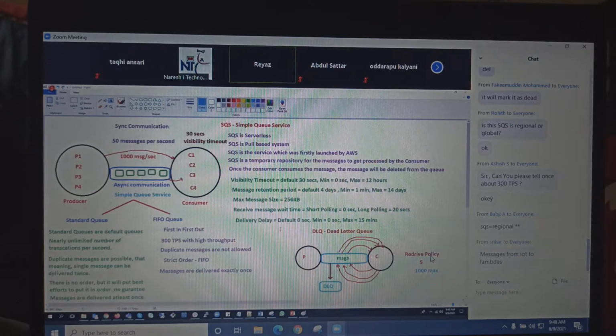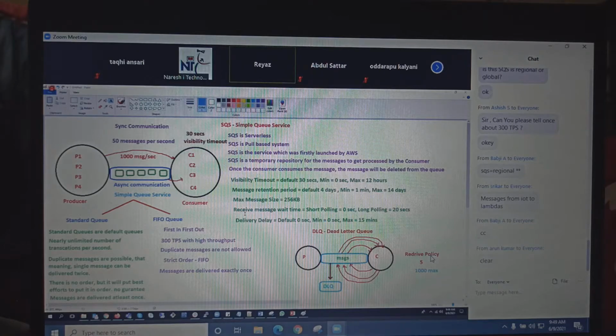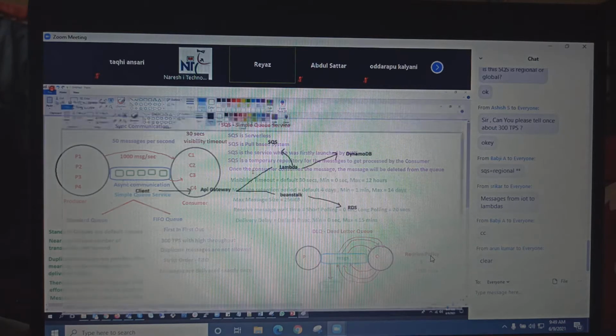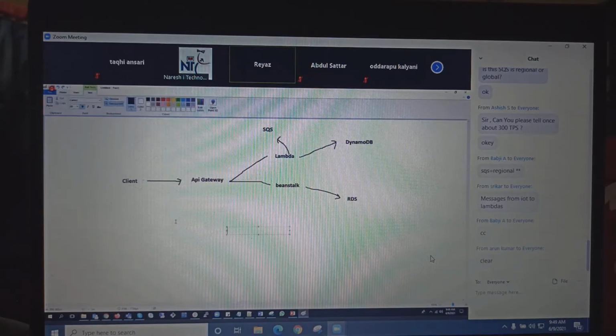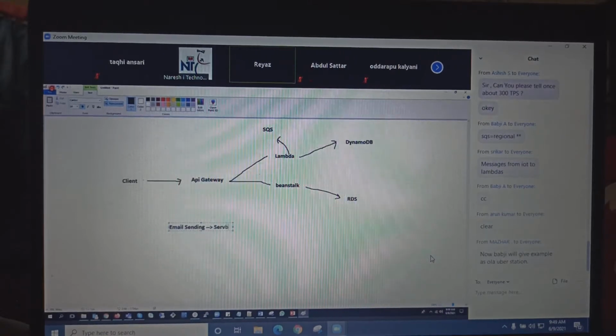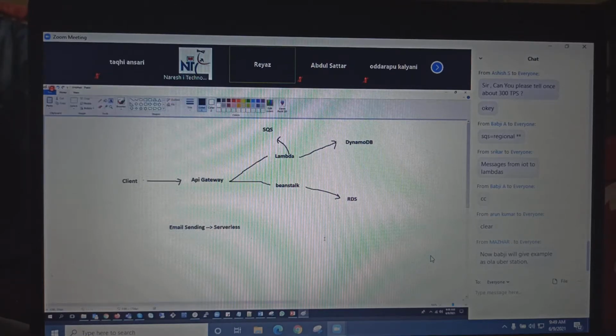Clear, guys? So SQS is a part of the entire architecture for the developers. Maybe if you are interested, at the end of the course, we can do all this connectivity with API Gateway and Lambda. Lately I have used a concept called email sending. You can do it right away now because you have the knowledge of it. Email sending using this serverless concept. How to send email in AWS using serverless, right?